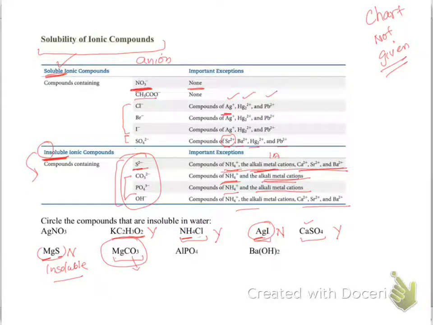Aluminum phosphate. Phosphates are insoluble except with these ions. Is aluminum there? No. That means this is insoluble. Hydroxides: they are insoluble, and soluble only with these ions. Is barium there? Yes, barium is there. So that means this will be soluble, so I cannot circle it.